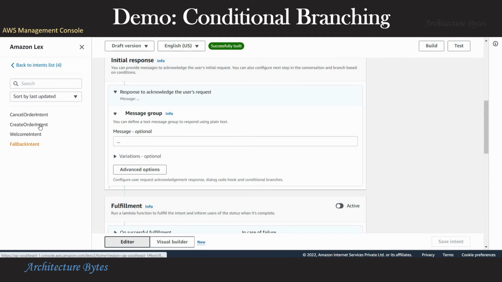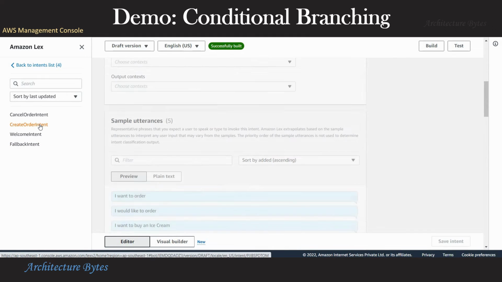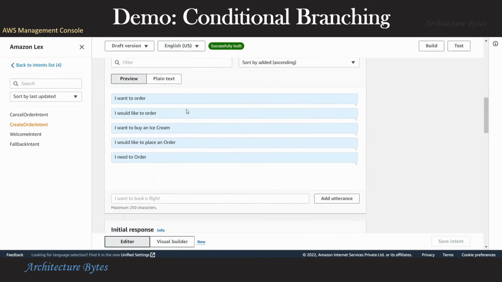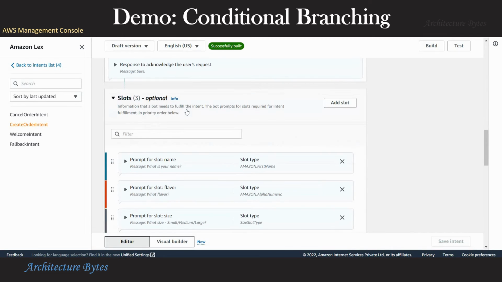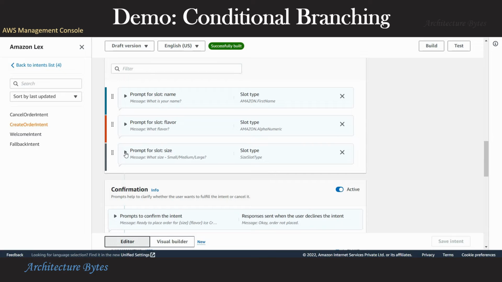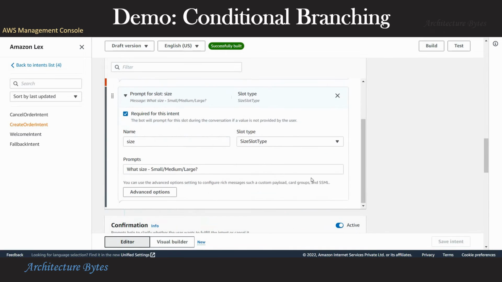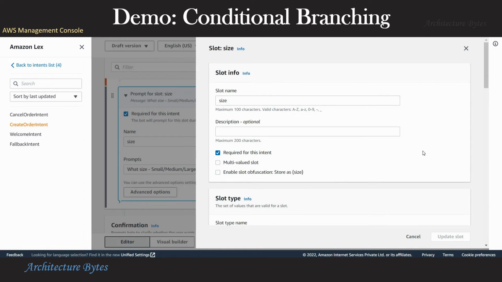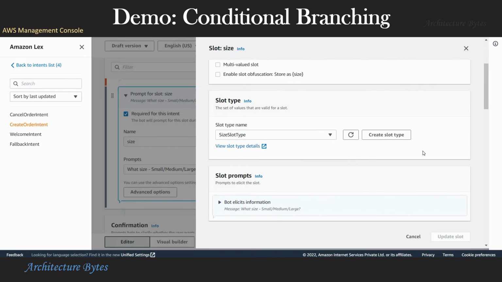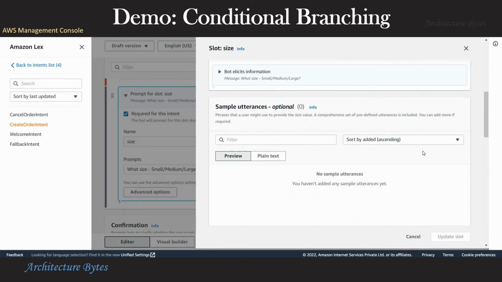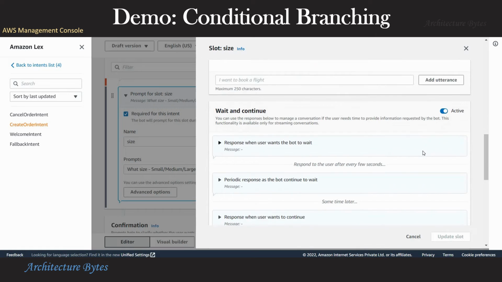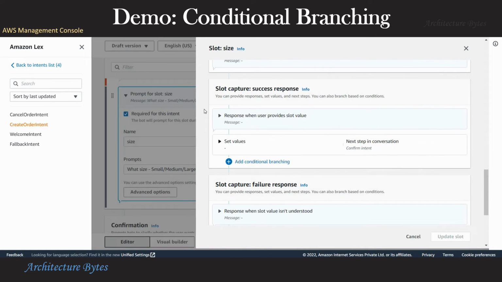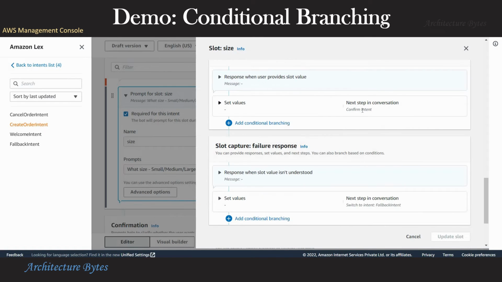So we want to provide a 10% discount for orders that have a large chocolate. We can achieve this via conditional branching. So let's see how we can do that. For the slot size, we choose the advanced options. And here under response, look at what is there under next step in conversation.